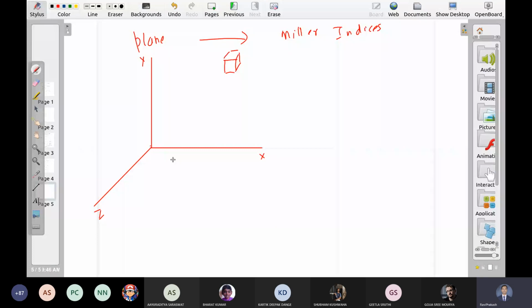Let us say the plane is cutting the X-axis at 1 unit, the Y-axis at 2 units, and the Z-axis at 3 units, like here. Okay. So this is the plane.